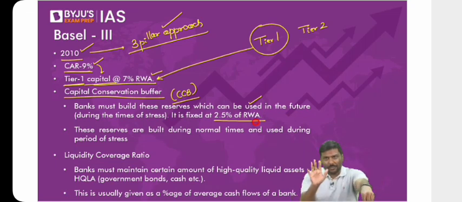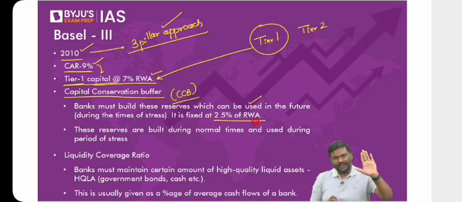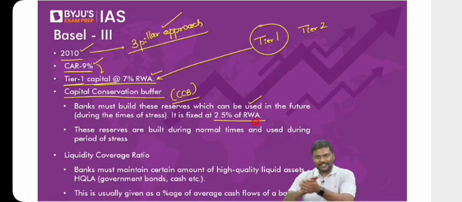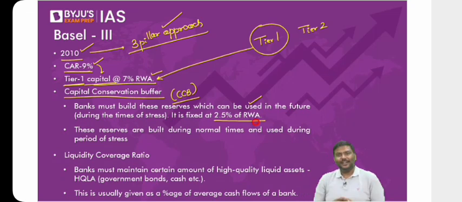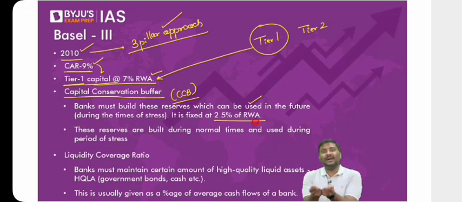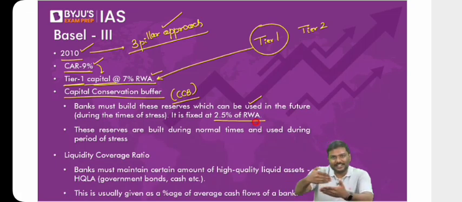Now how many of you will keep a certain amount of money in a secret compartment in the purse? Think of it. Many of you will take a certain amount of money, let's say 500 rupees or 2000 rupees. You'll fold it like this, a compact folding, and there is a secret compartment in the purse. You'll keep it there. Why do you keep it? Your argument will be, sir, someday I might simply run out of money. I will open the purse, nothing is there. There's an emergency. I need to pay money, but I don't have the money. Then I'll simply put my hand in the secret compartment and take it out.